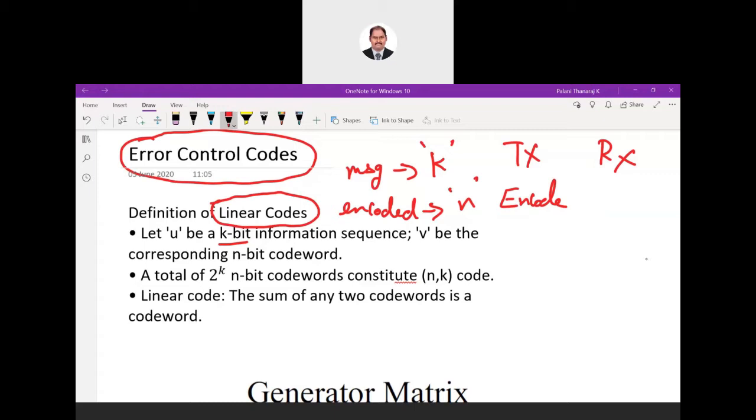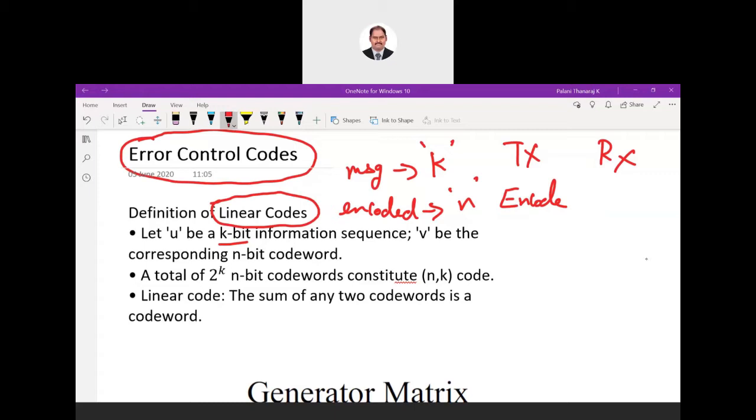In Hamming code, you will have a message. In the generation part, we add the parity bits. After that we get the Hamming code, which has that error correction property.